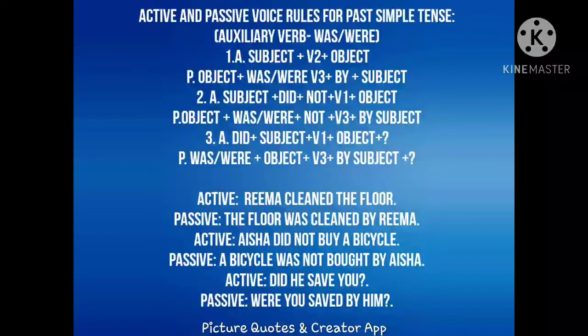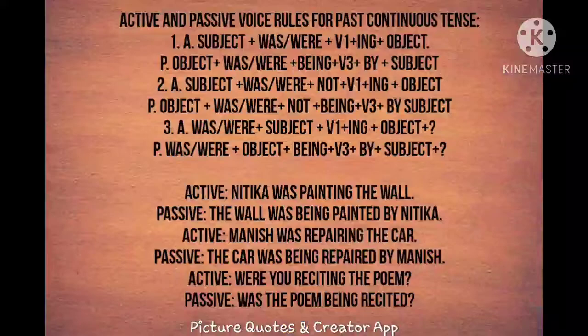Here the object is in plural form, so you take only the plural form of the auxiliary verb. So we have used were, W-E-R-E, plus subject plus V3 form of the verb plus the object. Before that we put by to indicate the doer of the action. So this is the sentence structure of simple past tense.